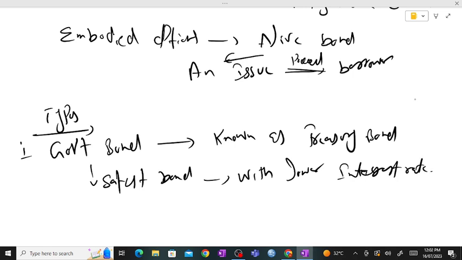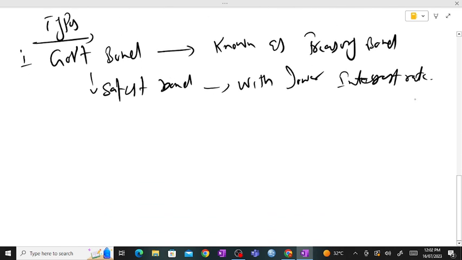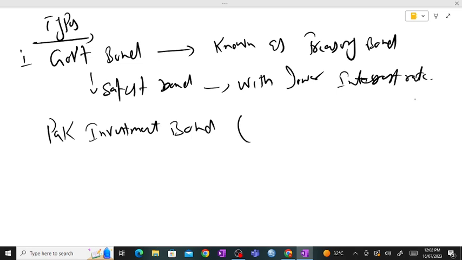If we talk particularly from the Pakistani perspective, what kind of government bonds are issued? Here is the Pakistan Investment Bond, normally known as Pak Investment Bond. When the government needs money, it issues these bonds, the Pak Investment Bonds, and then the US dollar bond.